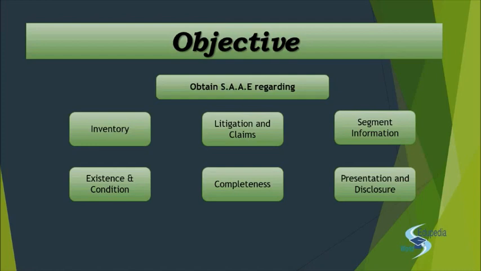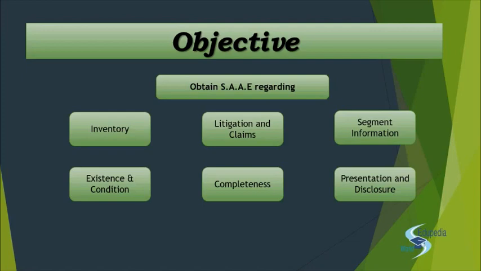So basically there are these 3 categories: inventory, litigation and claim, and segment information. And for these 3 categories, the assertions that we will be testing are existence and condition for inventory, completeness for litigation and claim, and presentation and disclosure for segment information. So we are basically concerned with only these specific assertions. What we study in this standard is the procedures that we follow in order to fulfill these assertions.